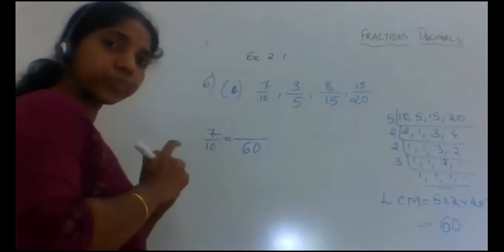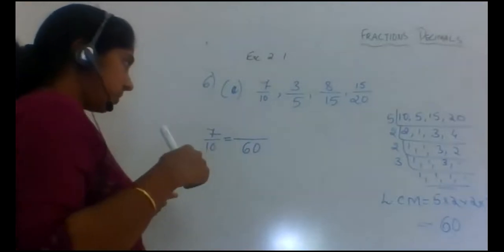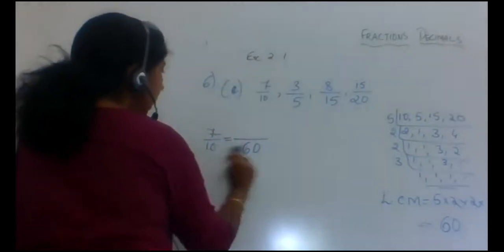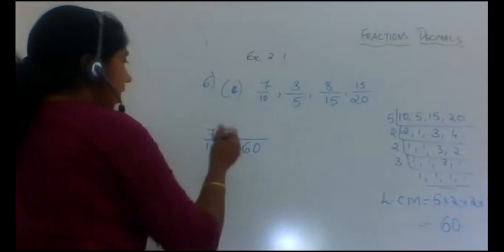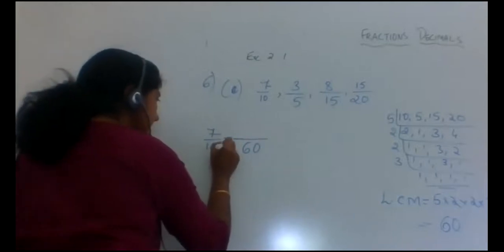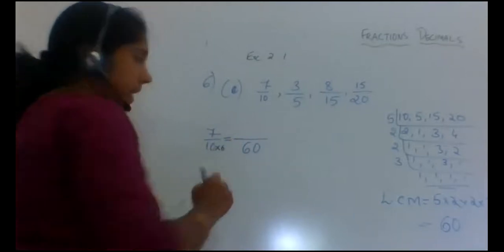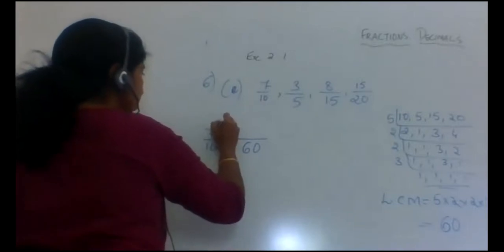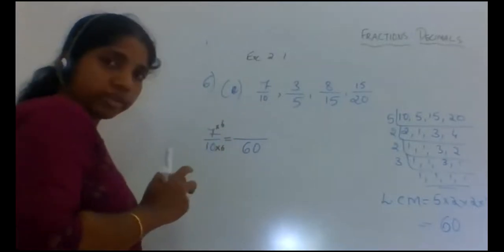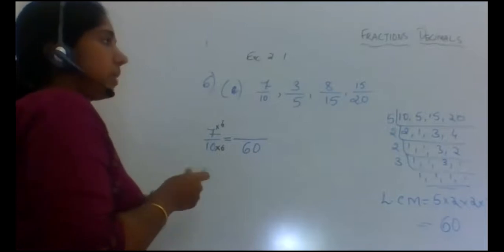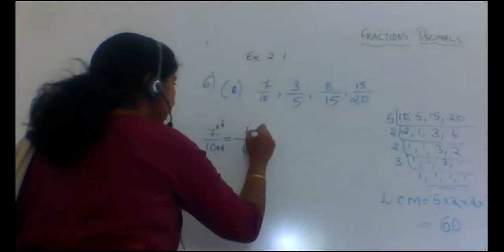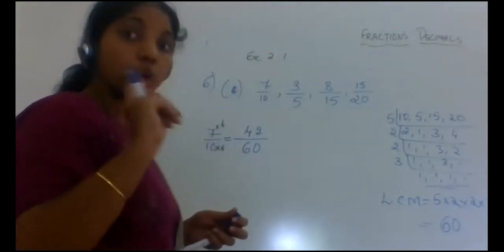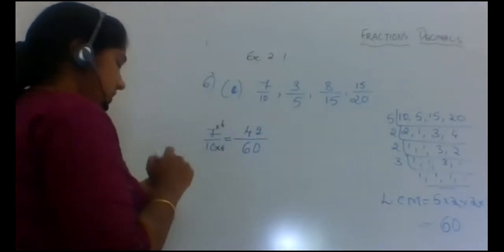Now what you have to do is check: 10 times how much is 60? You have to check 10 times how much is 60. 10 times 6 is 60, right? Then you multiply by 6 over here. So what will be your answer? 7 into 6 is 42. So we got one like fraction.